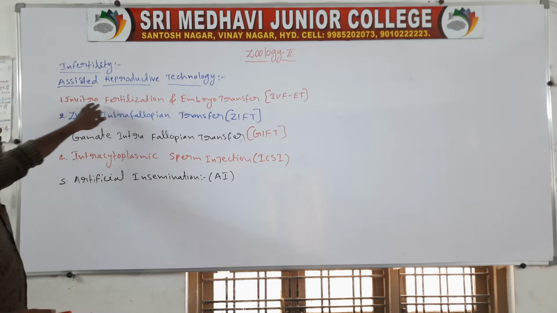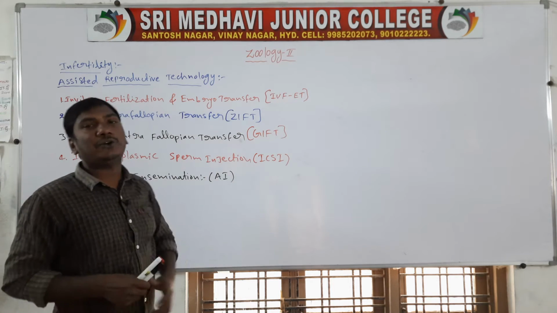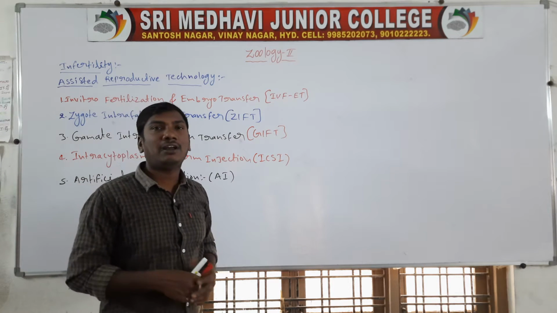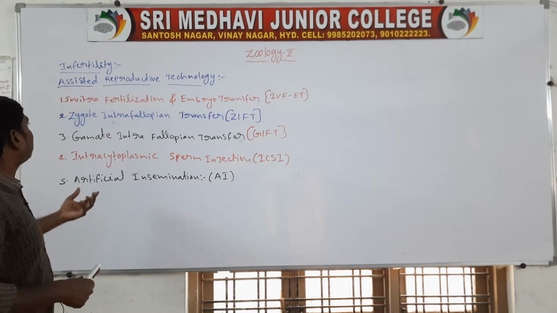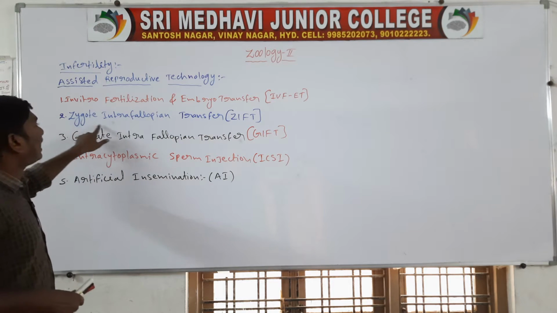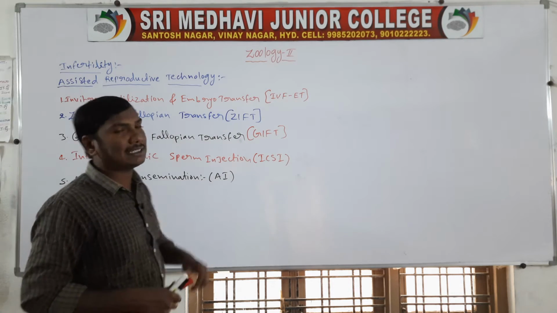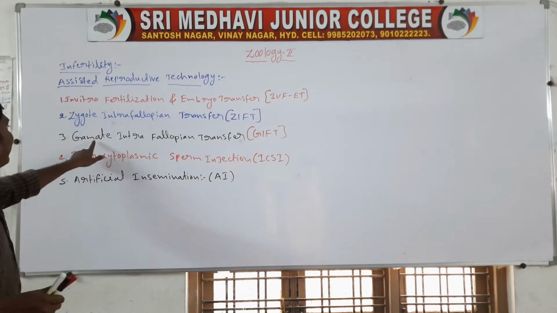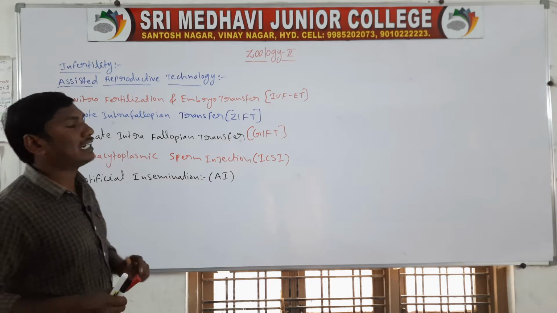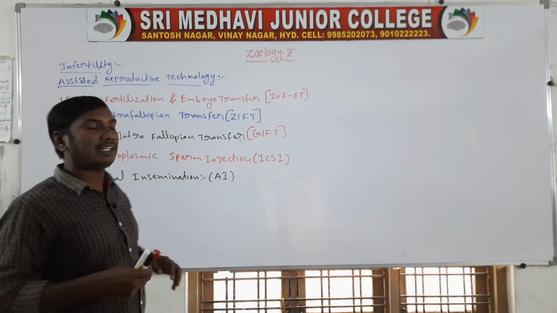First one, in vitro fertilization and embryo transfer. Second one, zygote intrafallopian transfer. Third one, gamete intrafallopian transfer.